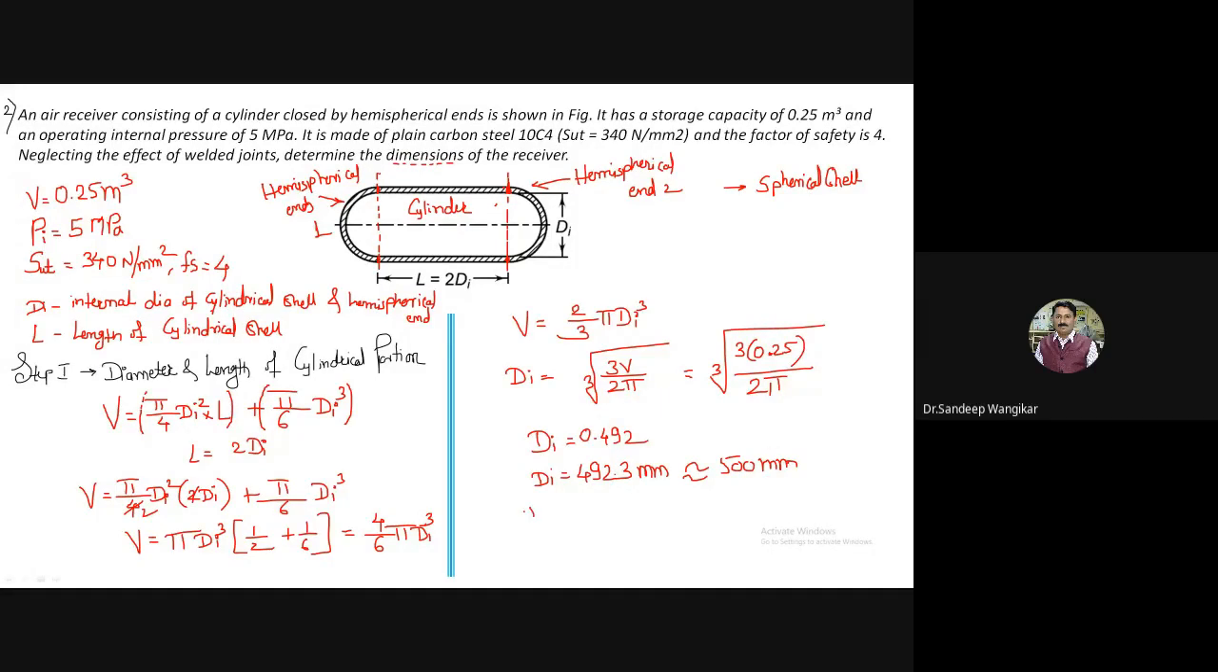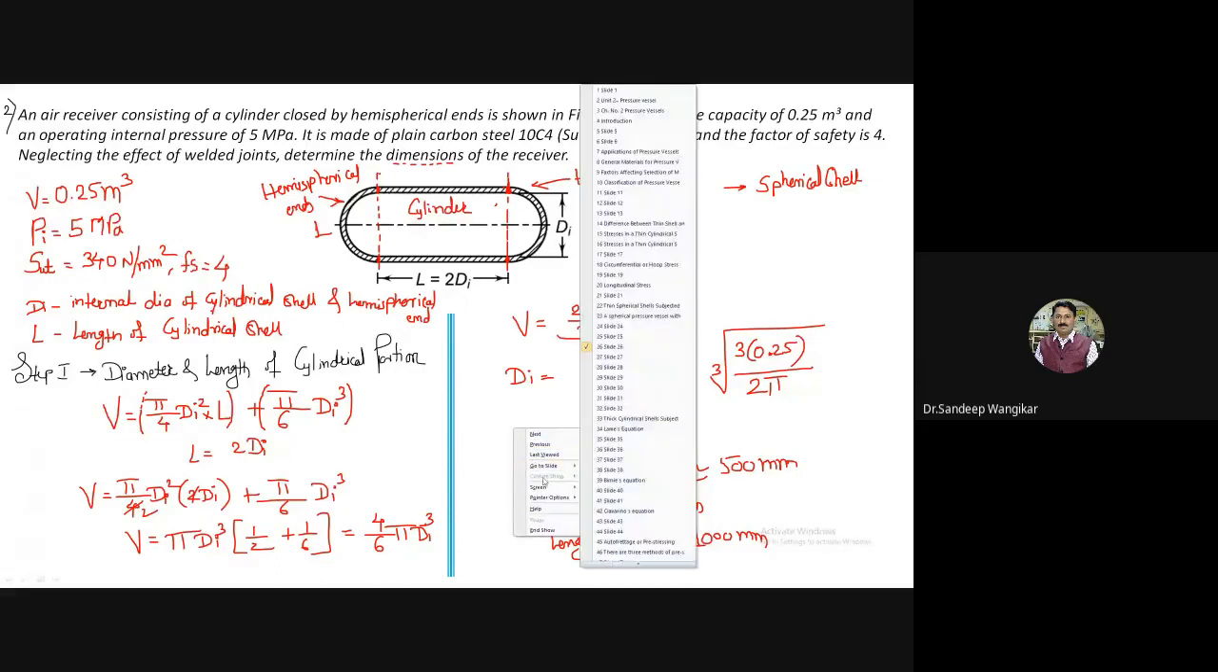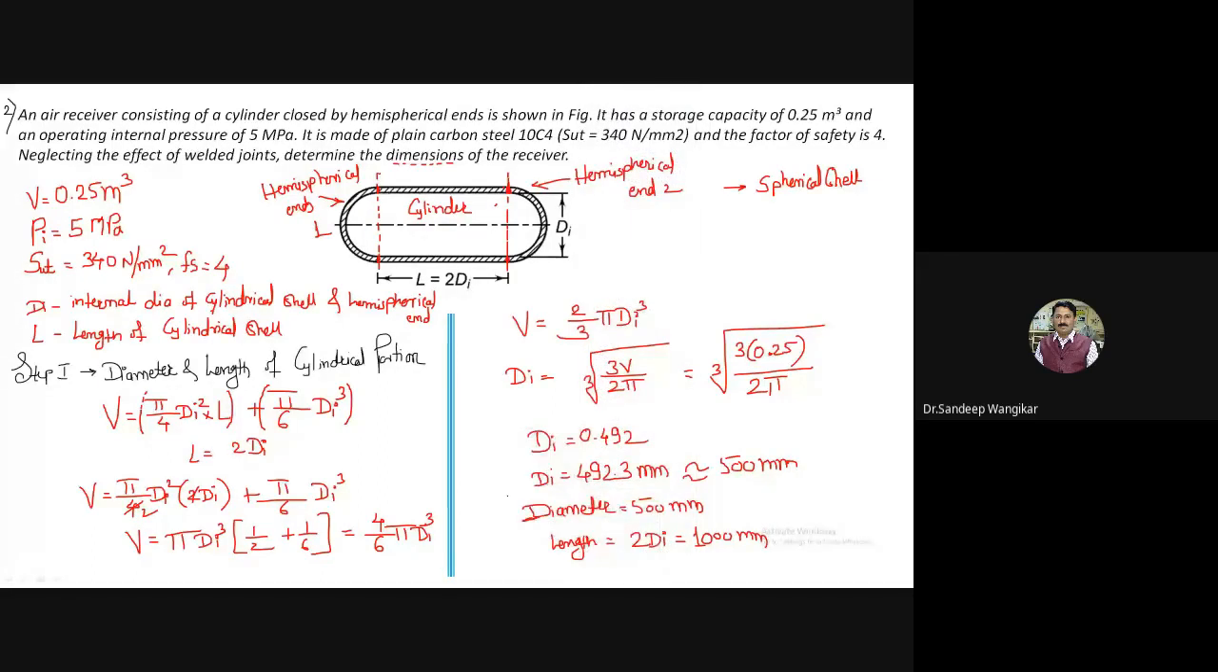So I will say here diameter is equal to 500 mm and length is equal to 2 times of diameter is equal to 1000 mm. So this I have calculated the length and diameter.